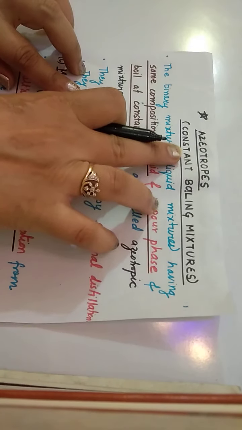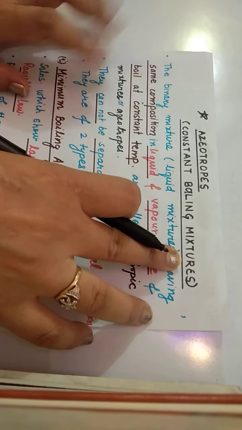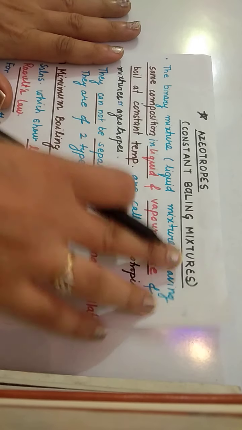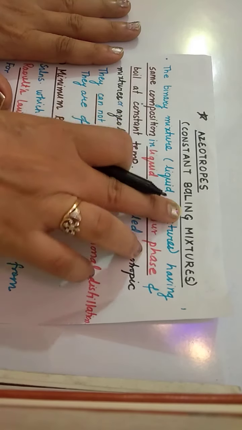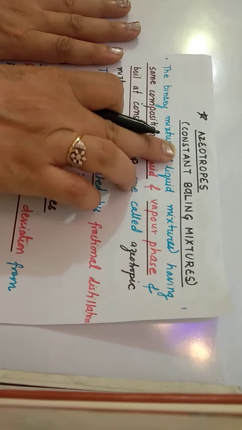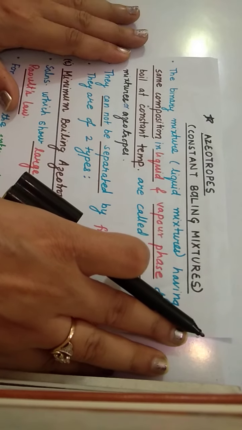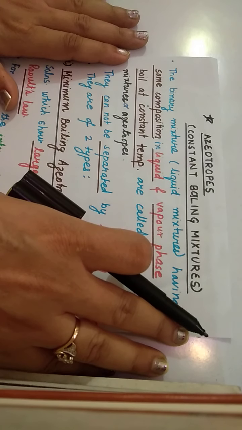Azeotropes are also known as constant boiling mixtures, that is, which boil at a constant temperature. Now, children, as we all know, we are studying liquid mixtures.